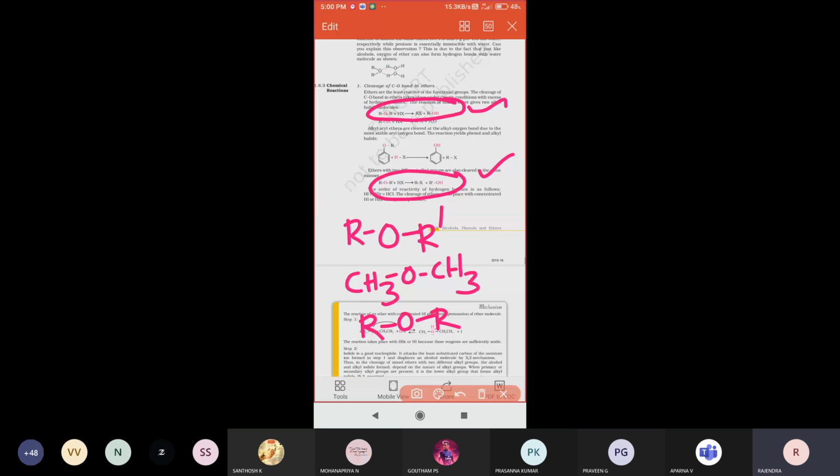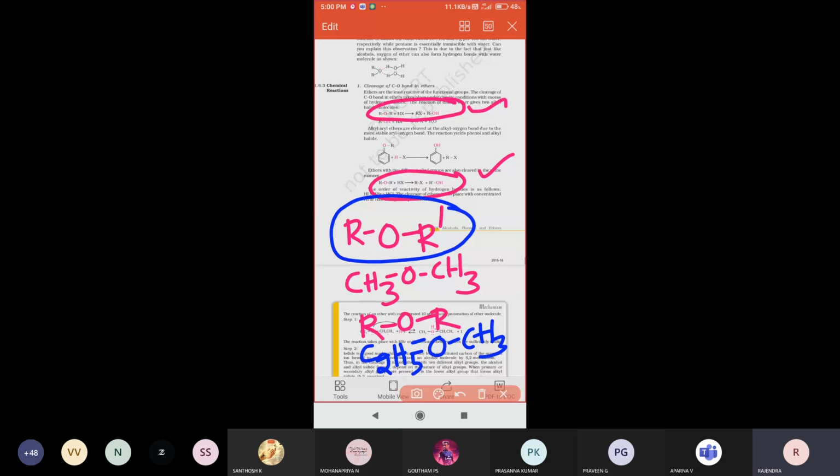For example, C2H5O CH3. That means oxygen is attached to two different alkyl groups, so you have to represent it as ROR dash, ROR dash like that, right?